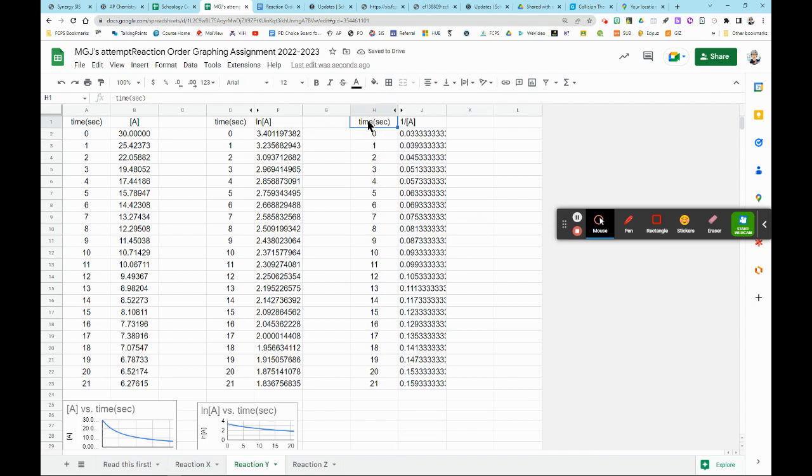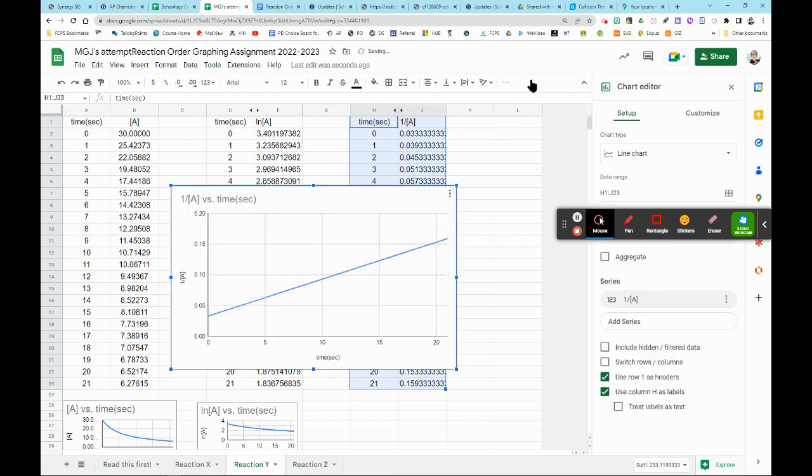And then I'm going to select, hold down the shift, arrow down. I hit that little graph thing. Oh, that's a straight line.